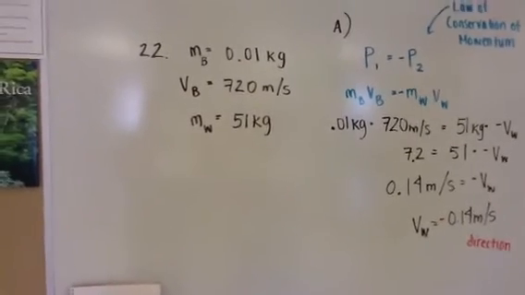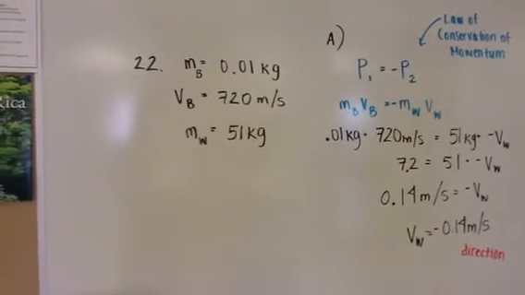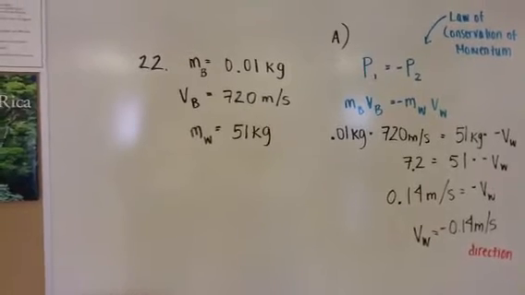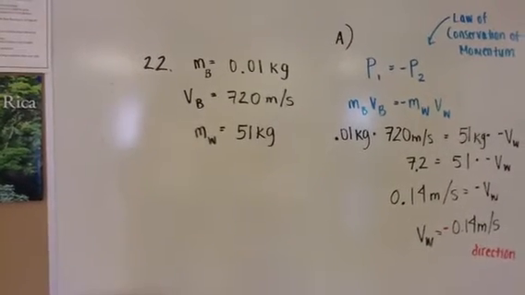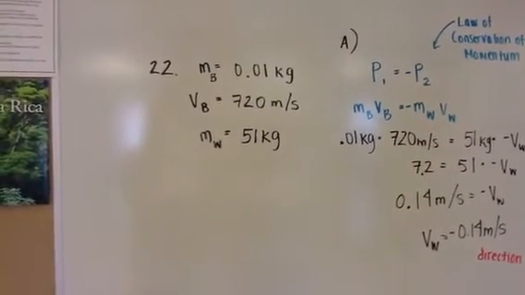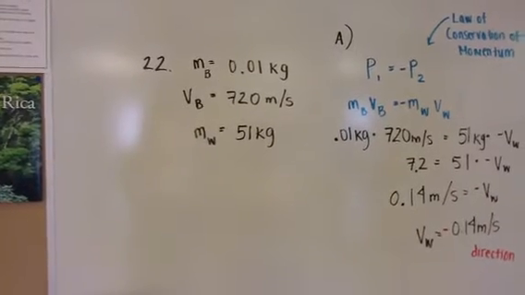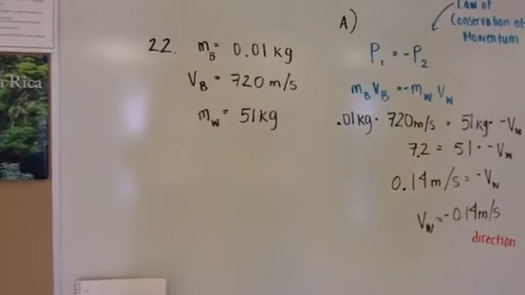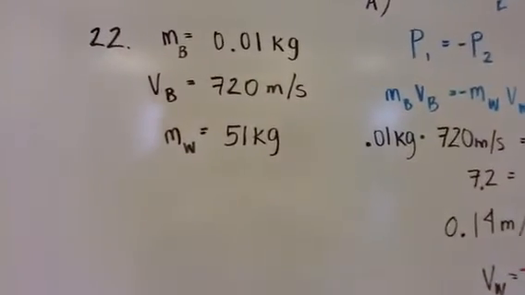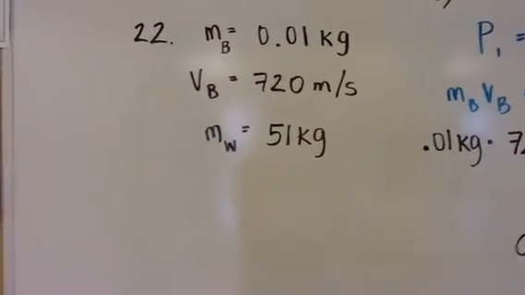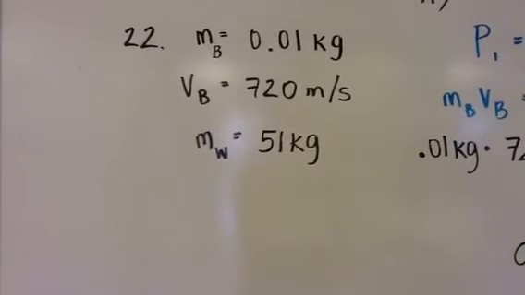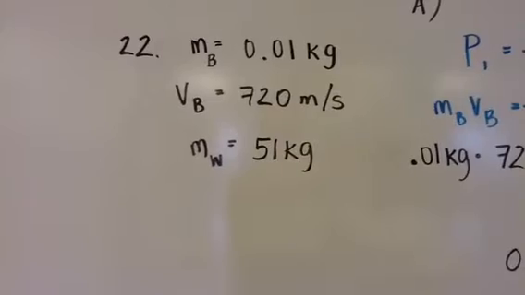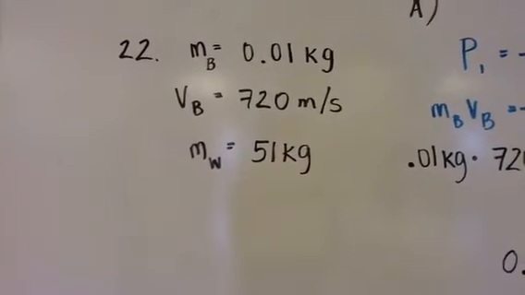So, the lead female character in the movie Diamonds Are Forever is standing at the edge of an offshore oil rig. As she fires a gun, she is driven back over the edge and into the sea. Suppose the mass of the bullet is 0.010 kg, and its velocity is positive 720 meters per second. Her mass, including the gun, is 51 kilograms.